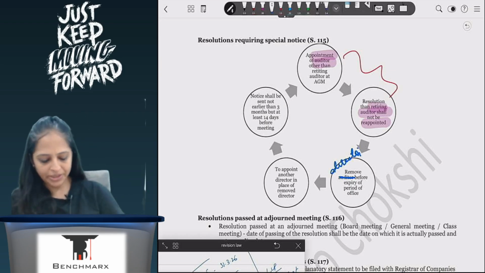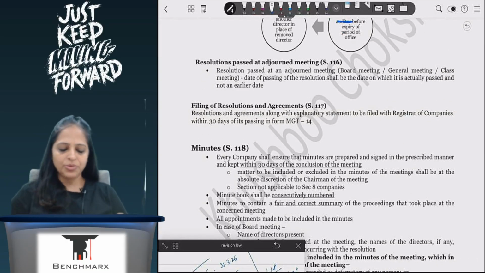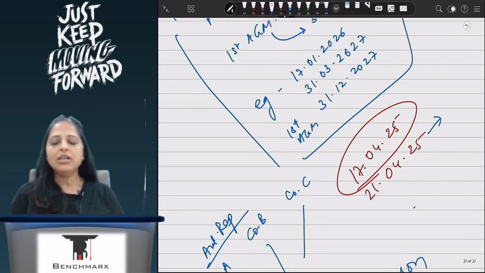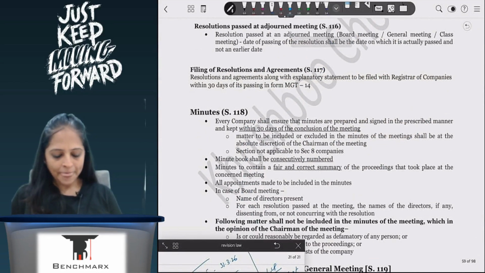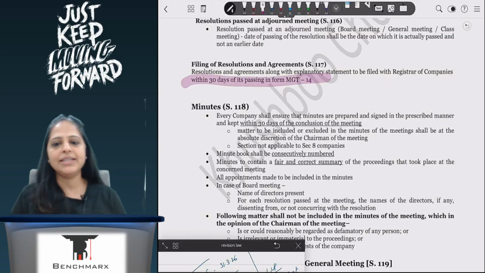Now, coming to resolutions passed at adjourned meeting. So if the meeting was supposed to be held on 17th and instead of it is held on 21st, the resolution will be effective from 21st because it is passed in the 21st April meeting. Resolution agreements have to be filed within 30 days in form MGT 14 with ROC.